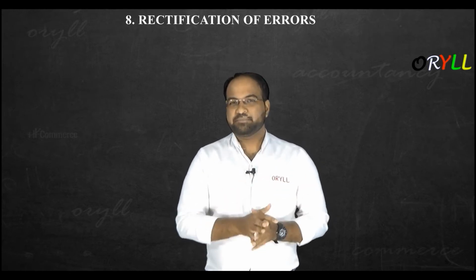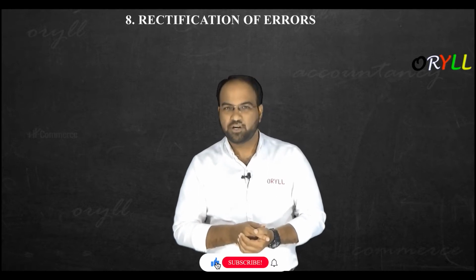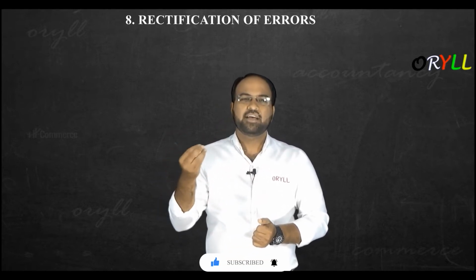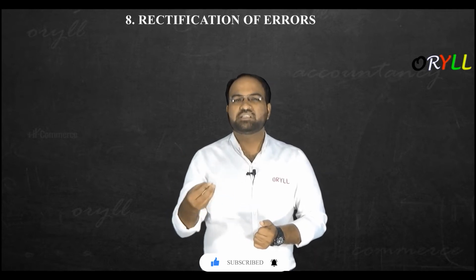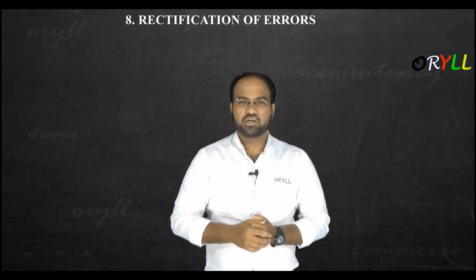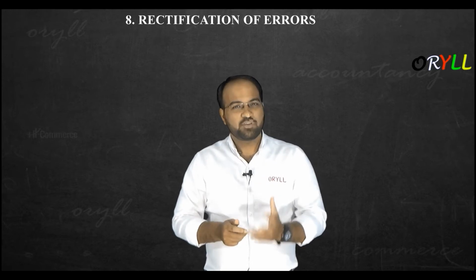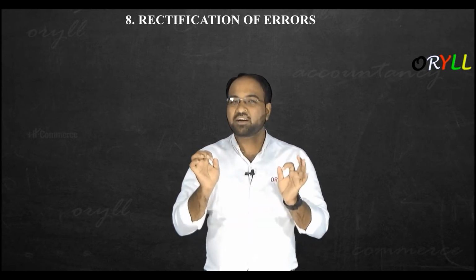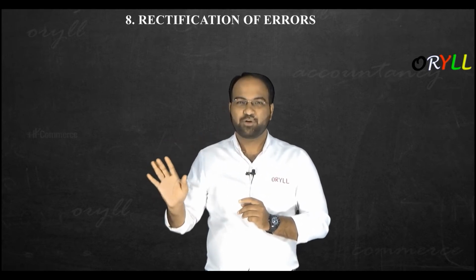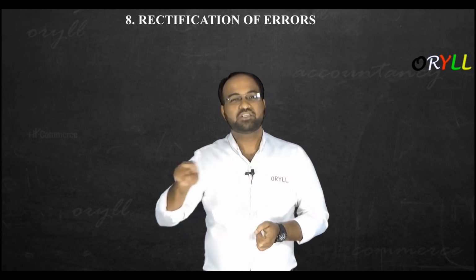But for your kind information, let me give you one basic thing here. Whenever you are writing the exams or any notes, there will definitely be certain mistakes. So what we'll do, we'll strike off that. Yes or no? Like let us say, instead of taking 5,000 rupees, if we take 50,000 rupees, we added an extra 0, sir, so immediately we will strike off that. In accounting also there will be certain mistakes, but striking off that mistake is not the correct way. In accounting also there will be mistakes, but there you cannot strike off.